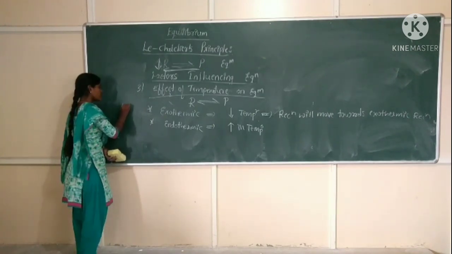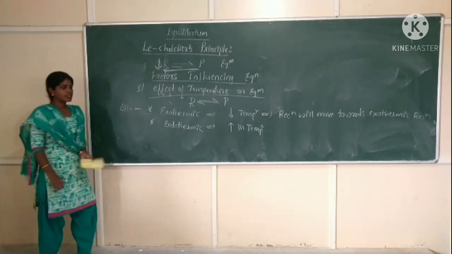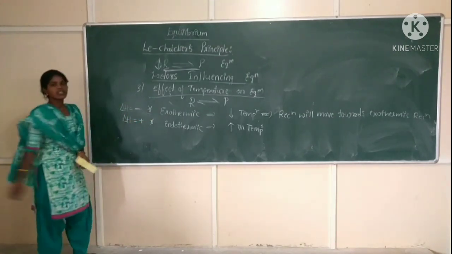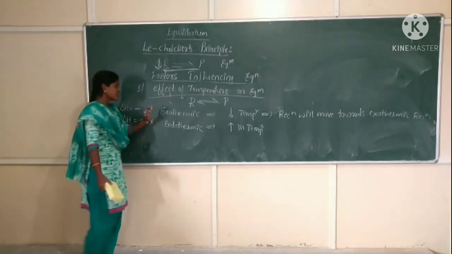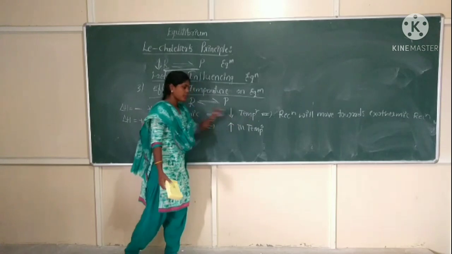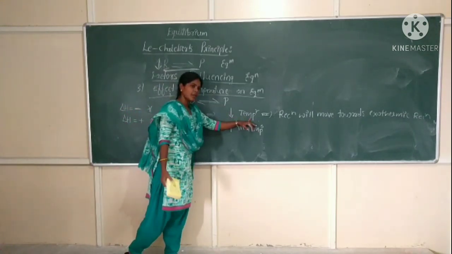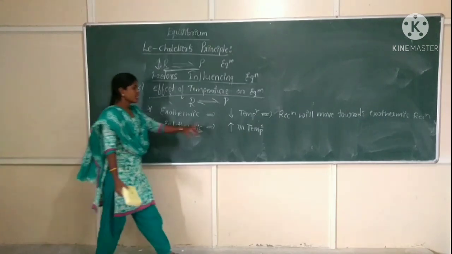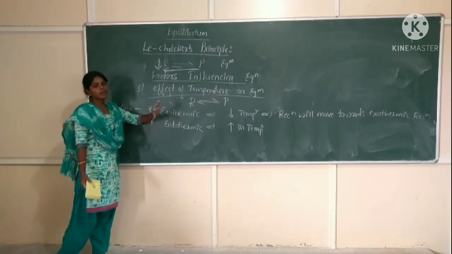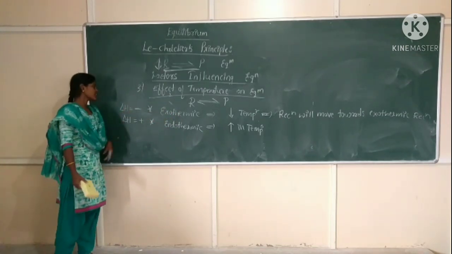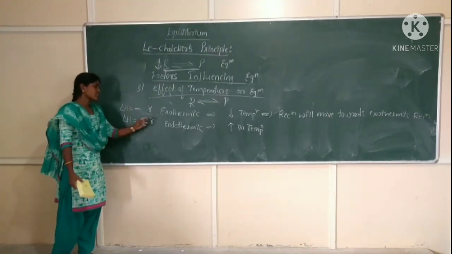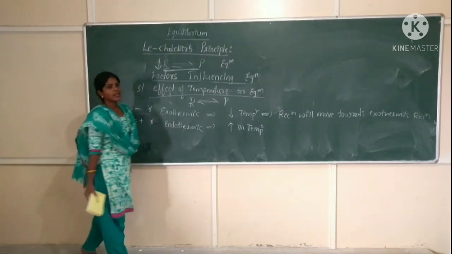How do we denote the exothermic and endothermic reaction? If the delta H value is negative, that will be an exothermic reaction. If the delta H value is positive, then that will be considered an endothermic reaction. Is it clear? Exothermic reaction favors decrease in temperature and endothermic reaction favors increase in temperature. Exothermic is any reaction where liberation of heat takes place. If delta H value is negative, that will be your exothermic; if delta H value is positive, that will be your endothermic reaction.